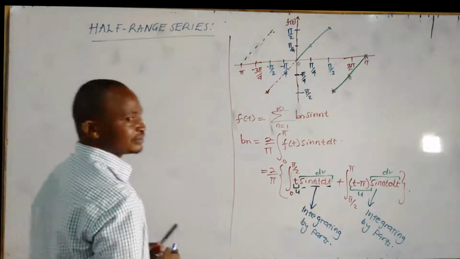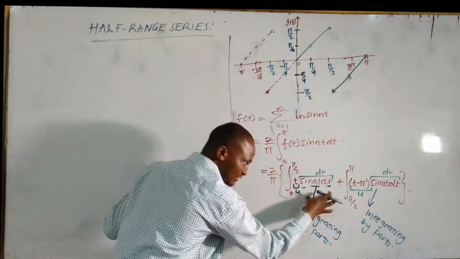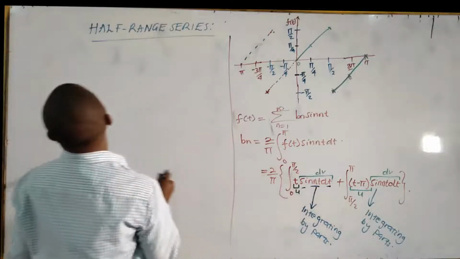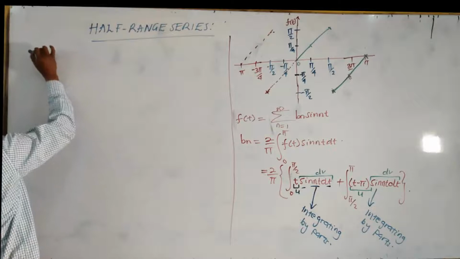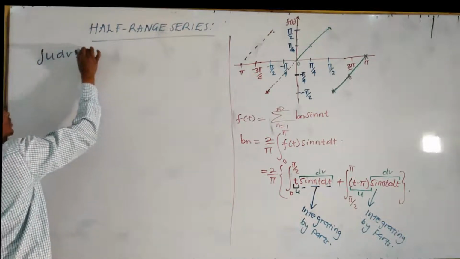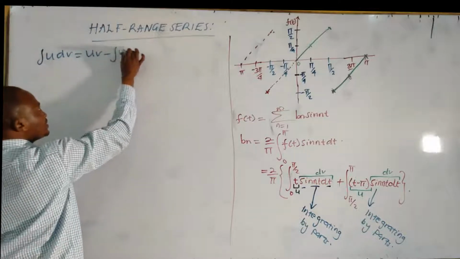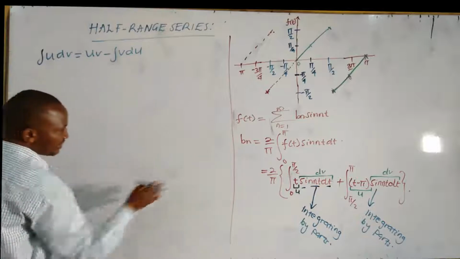So we take the first one. You know that the formula for integrating by parts is integral of u dv is equal to uv minus integral of v du. Of course, we need u. We have chosen our u's there.